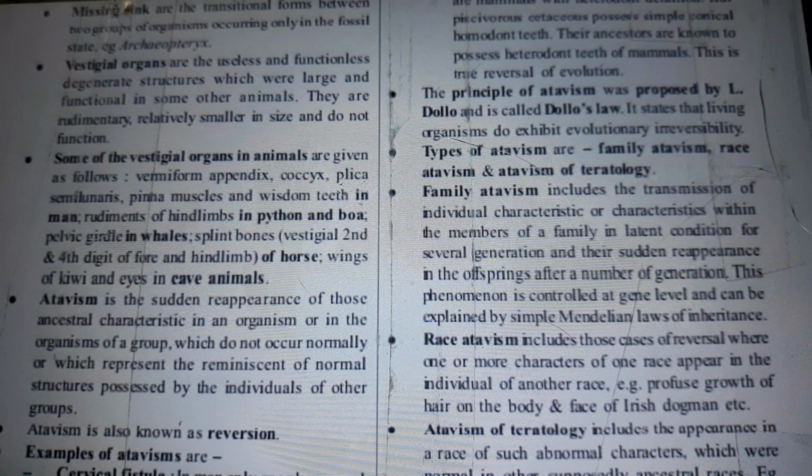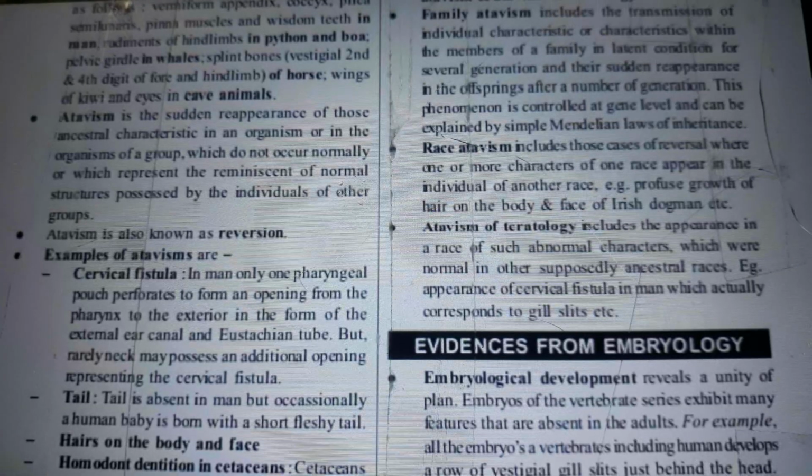Atavism is a sudden reappearance of those ancestral characteristics in an organism or in the organisms of a group which did not occur normally, or which represent the reminiscent of normal structures possessed by the individuals of other groups. Atavism is also known as reversion. Examples of atavism are cervical fistula. In man, only one pharyngeal pouch perforates to form an opening from the pharynx to the exterior in the form of the external ear canal and eustachian tube, but rarely the neck may possess an additional opening representing the cervical fistula.